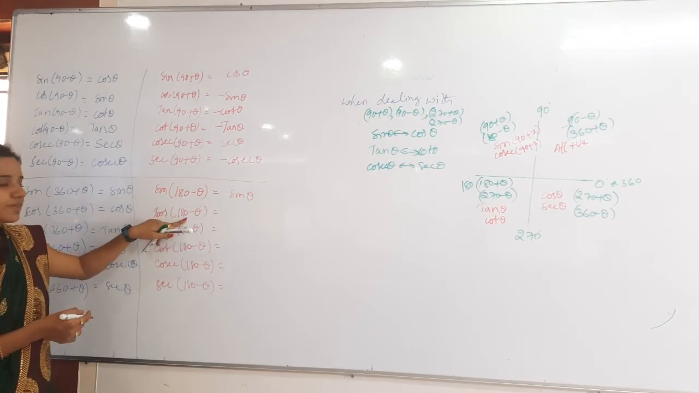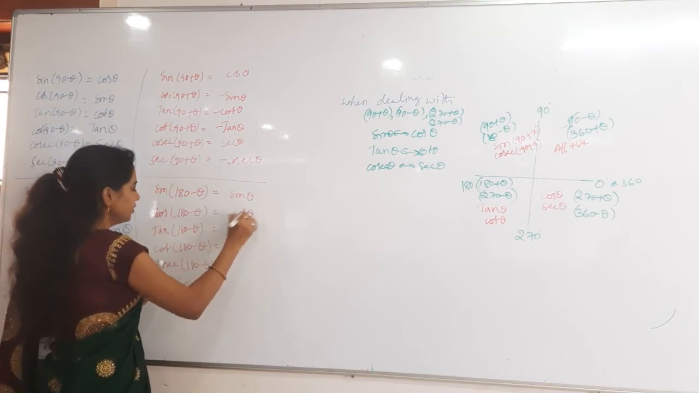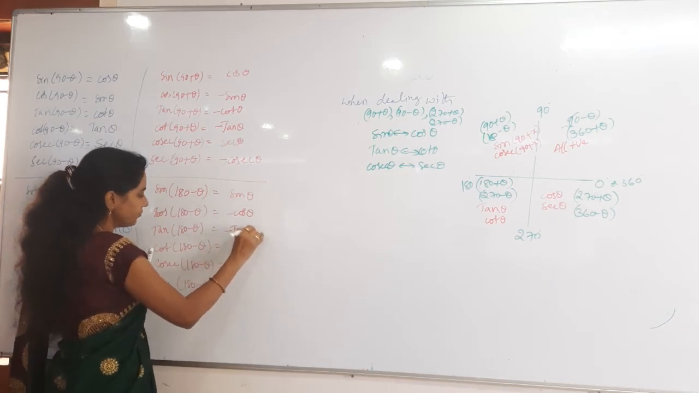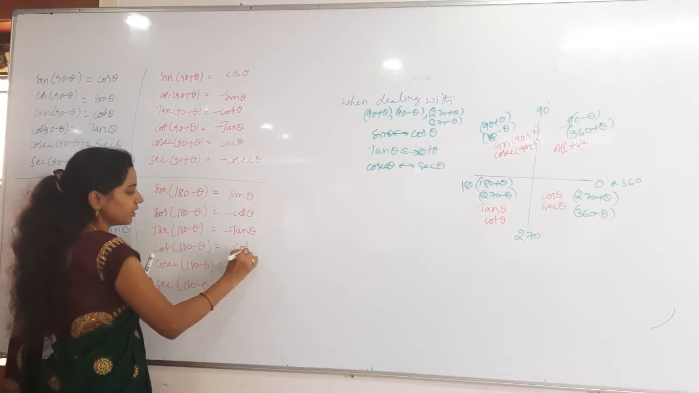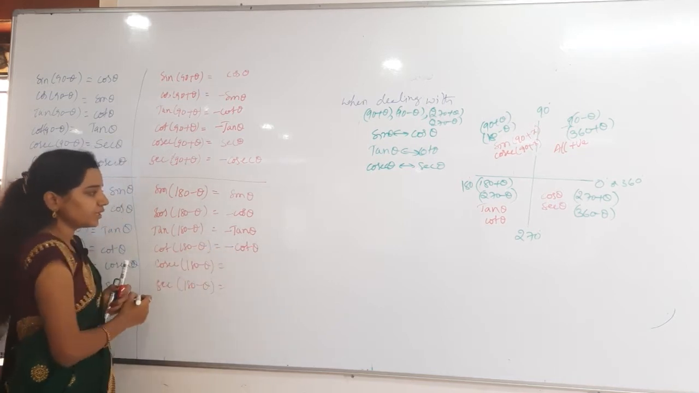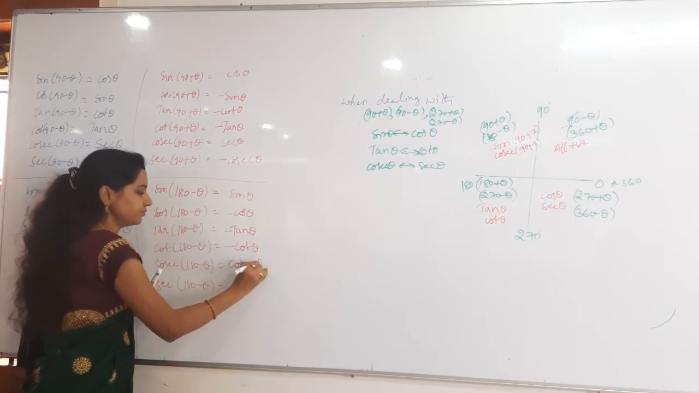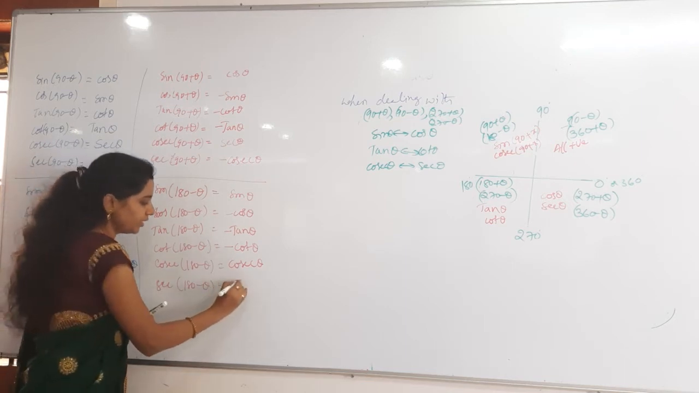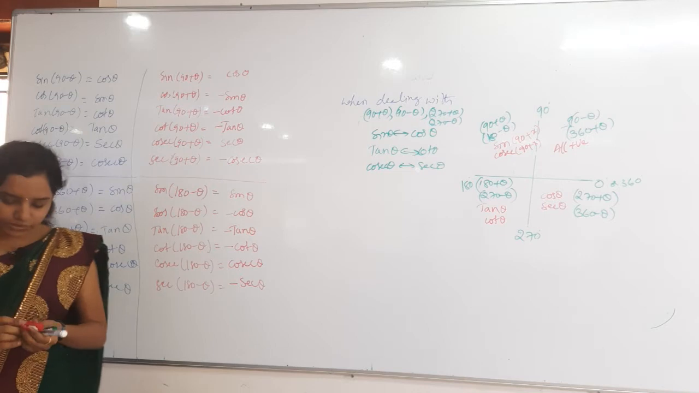Next cos 180 minus theta, minus cos theta, very good. Then tan 180 minus theta, minus tan theta. Then cot 180 minus theta, minus cot theta. Cosecant 180 minus theta, plus cosecant theta. Secant 180 minus theta, minus secant theta, very good. That's it. Just copy that first.